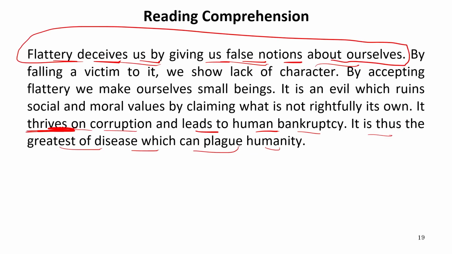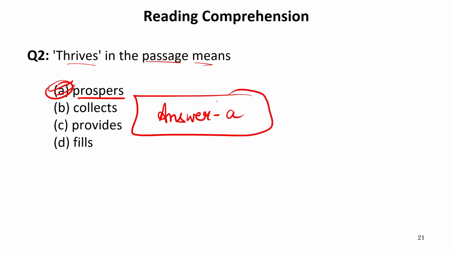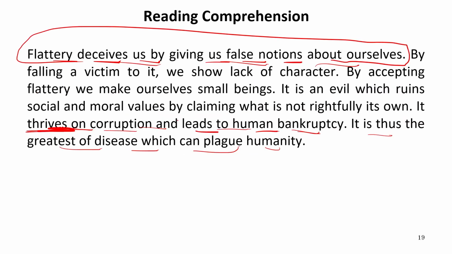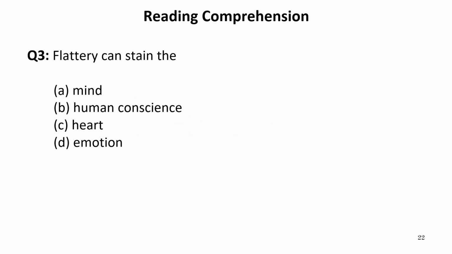Now let us get back to the passage again. It thrives on corruption and leads to human bankruptcy. It means it prospers in corruption. So our answer should be A. So the meaning of this thrives will be A. It just goes to the limits, to the upper limits of corruption. So thrives means prospers. Now let us move to the next one.